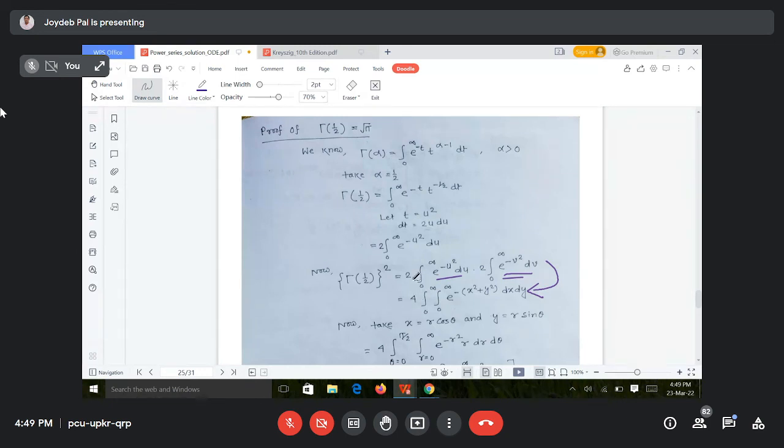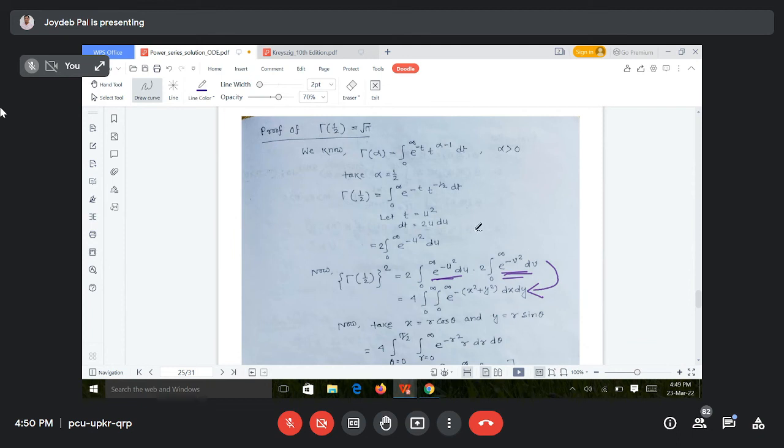So what I am doing, I am multiplying 2 into 2, 4, and I am writing these two integrations side by side, 0 to infinity, 0 to infinity, and these two I am writing all together, e to the power minus. Again, I have written u is equal to x and v is equal to y for my convenience.